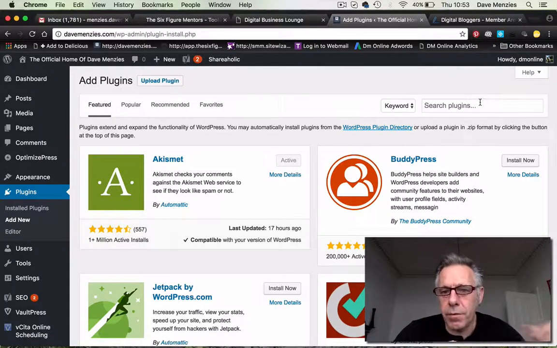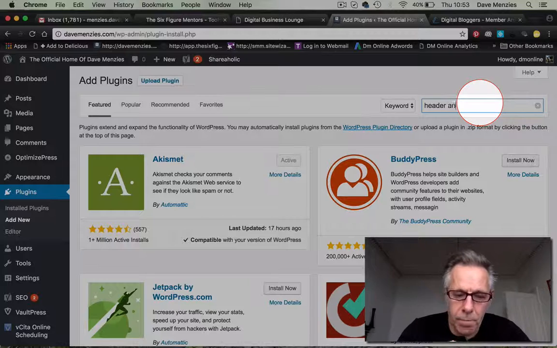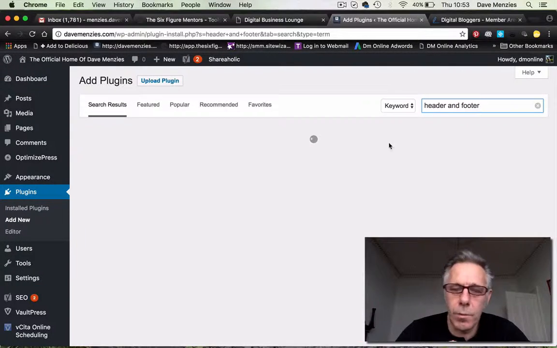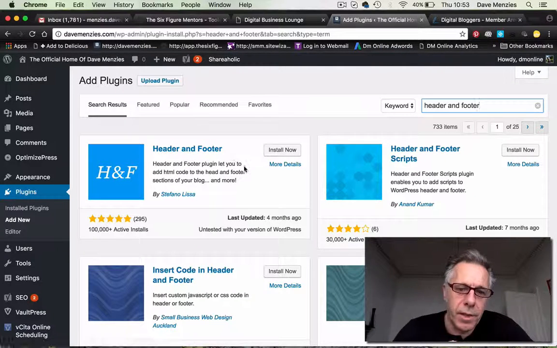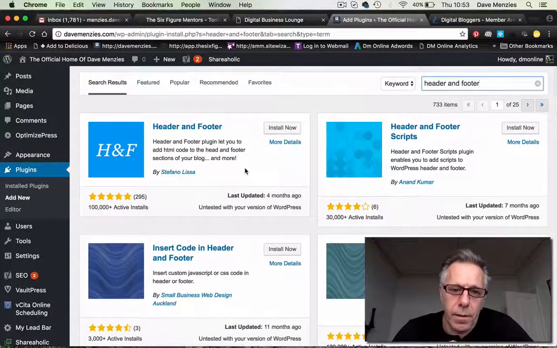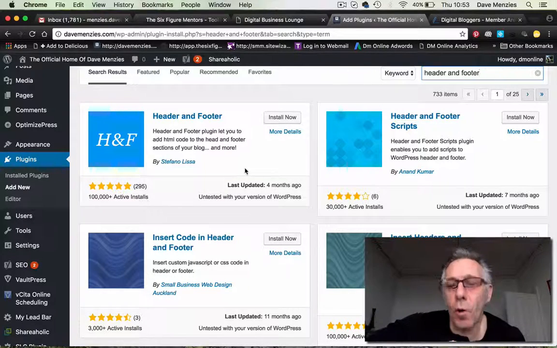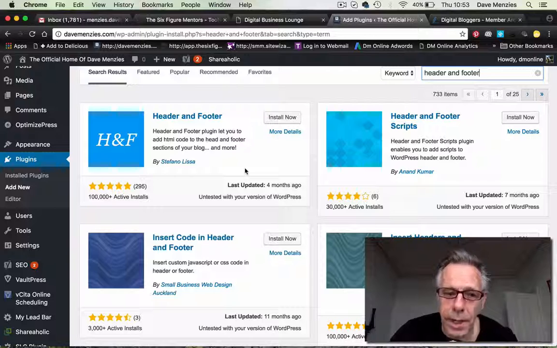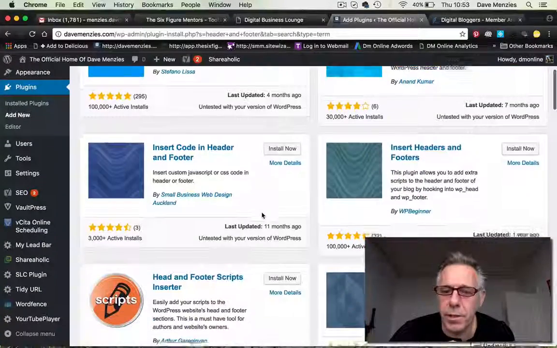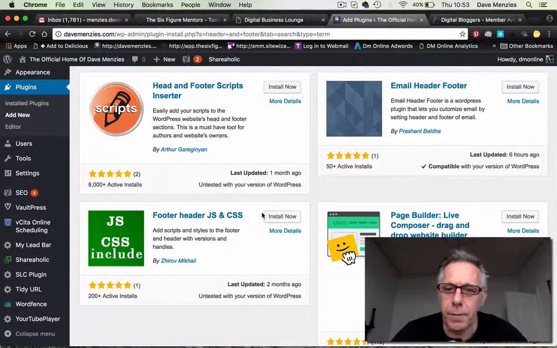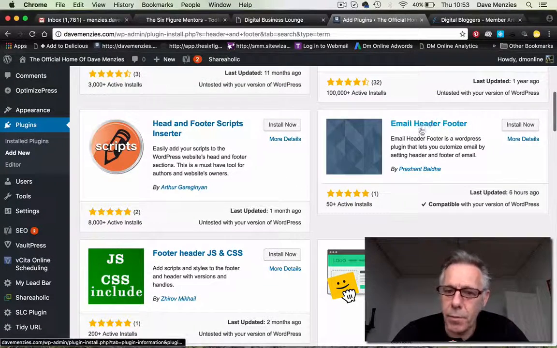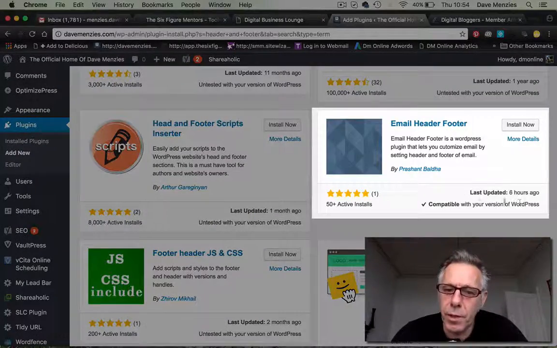Okay, so you want to just search for plugins, and you just want something like header and footer. Let's have a look and see what comes up. There you go. So you can see there's tons of plugins that you can find that will allow you to do that. You just add that plugin to the site that you want to copy information to and use the canonical link in. You just need to make sure you find one, preferably that is tested with your version of WordPress. You can see a lot of these actually aren't for mine, but like I say, I'm using OptimizePress on mine, so I've got that covered. But if I didn't, I would just use this one because it says it's compatible with my version.